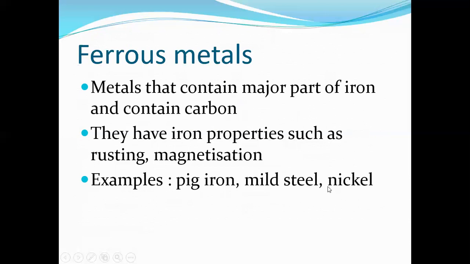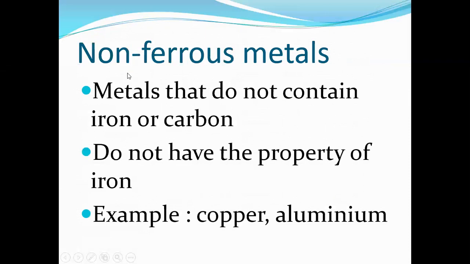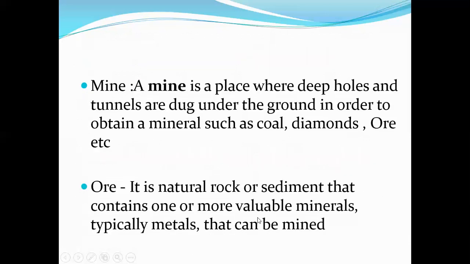Those are examples of ferrous metals. The next one is non-ferrous metals. Metals that do not contain iron or carbon are known as non-ferrous metals. They do not have the properties of iron. Examples are copper, aluminum, like that.